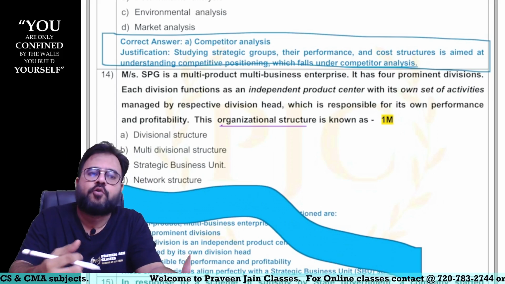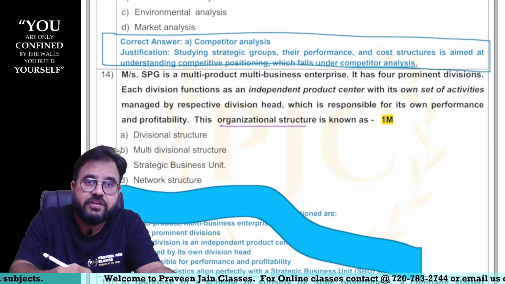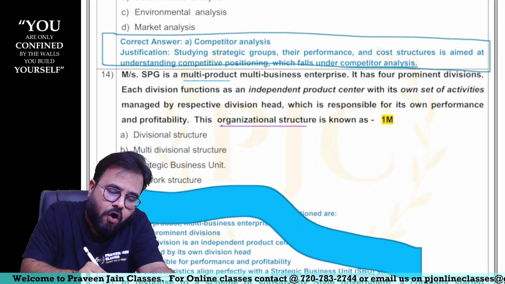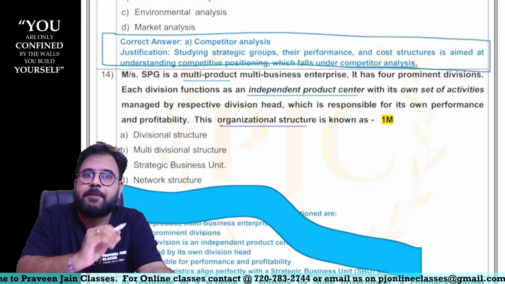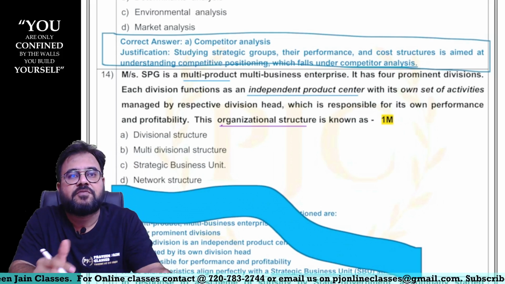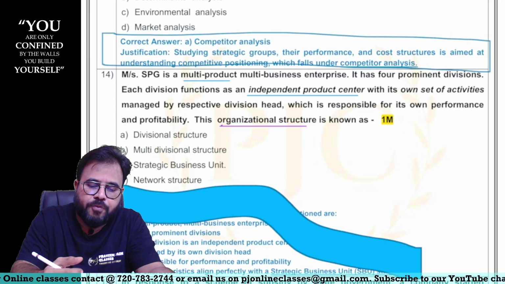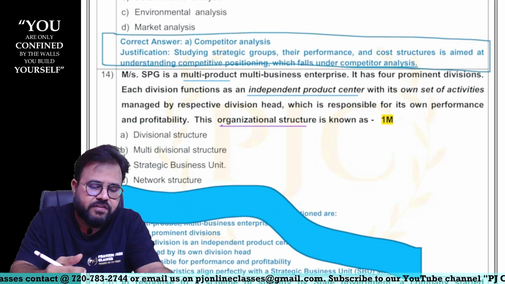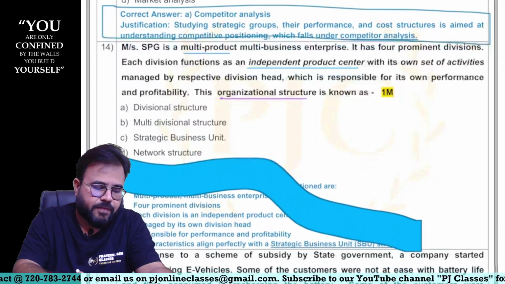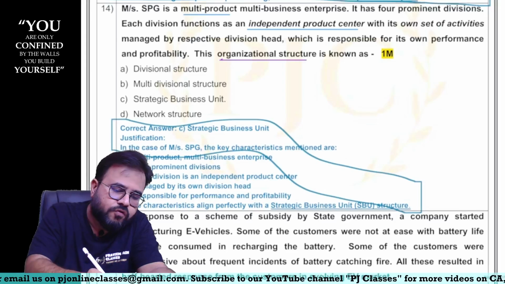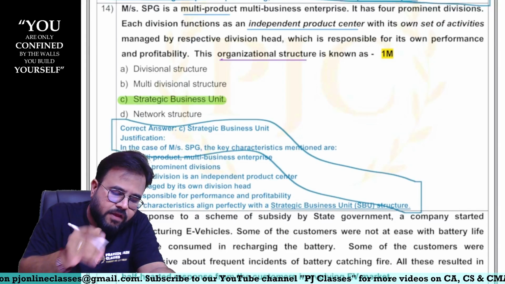So how do you have to do this? Sir, in the question itself, some keywords are given. The company has multiple products. All these product centers are independent, meaning one does not have a relationship with another. They are standing alone, stand-alone, sir. Such an organization structure, what are we calling it, sir? Can I say they are SBU structures? So the answer is SBU structure, sir. So option number C.